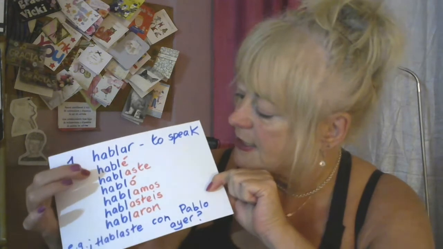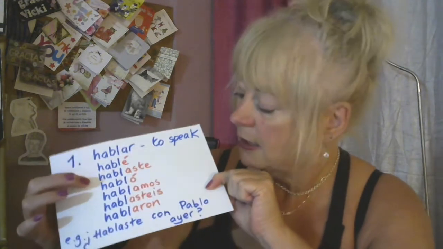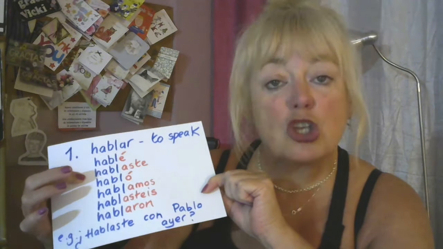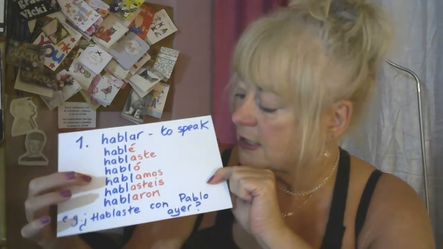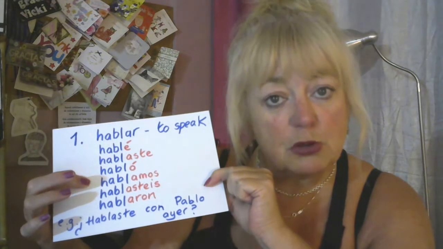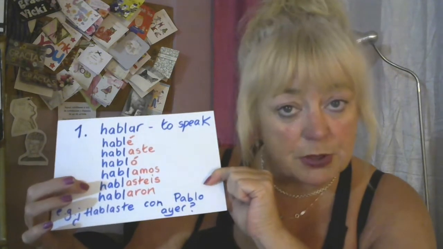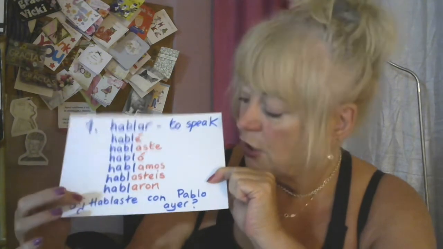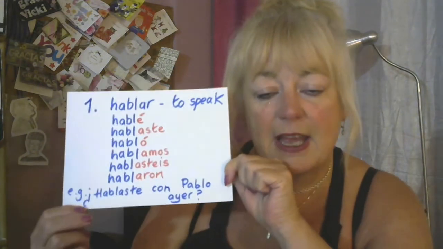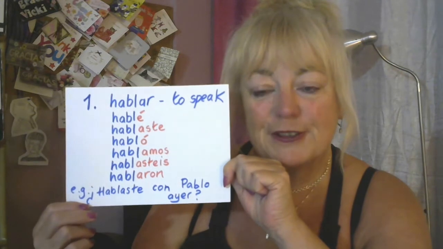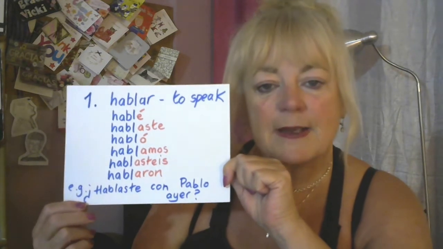First person singular, I. Second person singular, you. Third person singular, he, she, or it. First person plural, we. Second person plural, yous. Third person plural, they. And these are the different endings we put on for regular AR verbs.